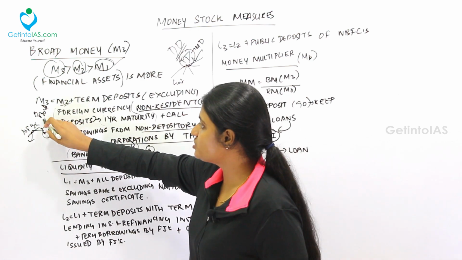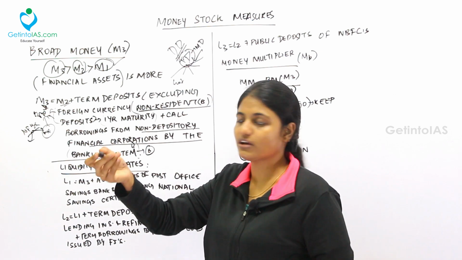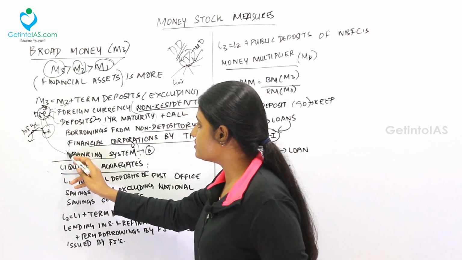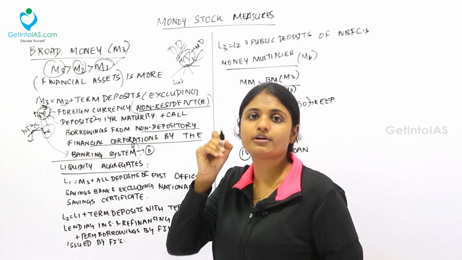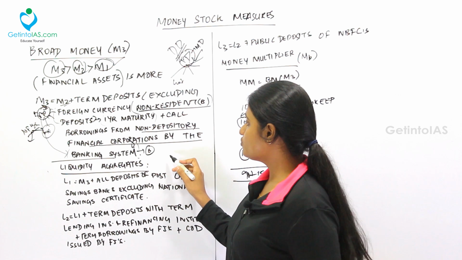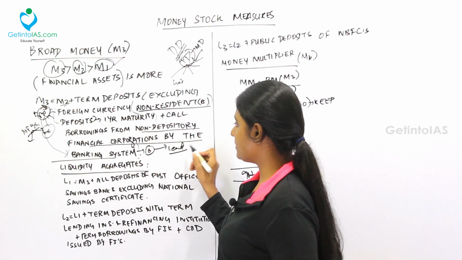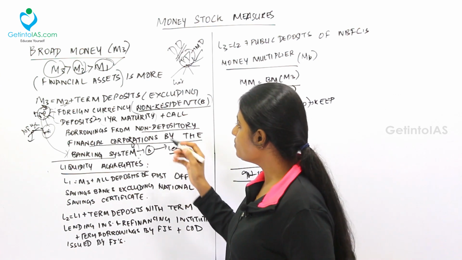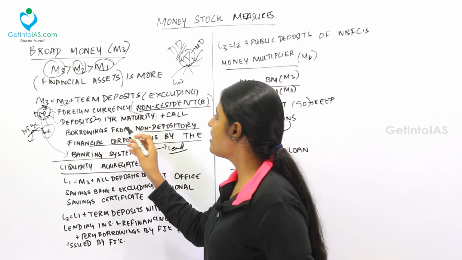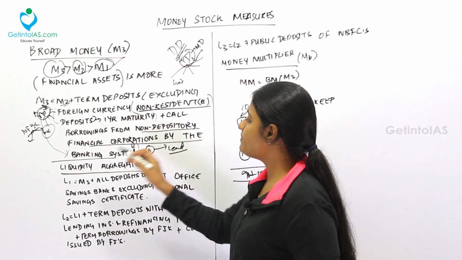With that pooled amount, they lend to the banks. The amount pooled from the bonds is lent to the banking system, and from this amount the banks lend to various other people or institutions. This is how this third amount of money is calculated: the call borrowings from the non-depository financial corporations by the banking system.